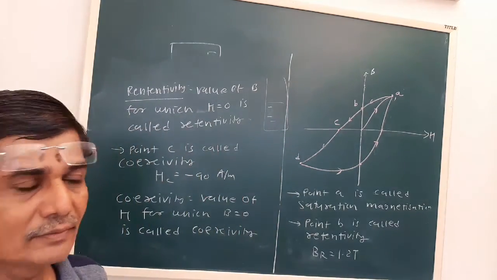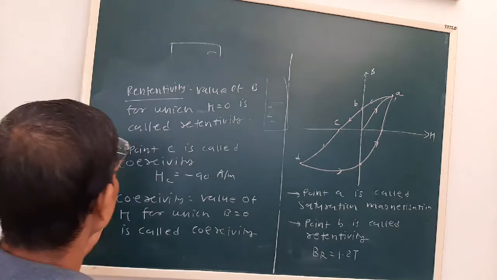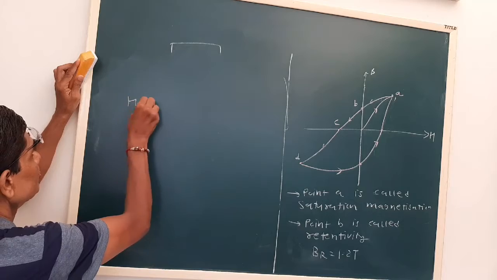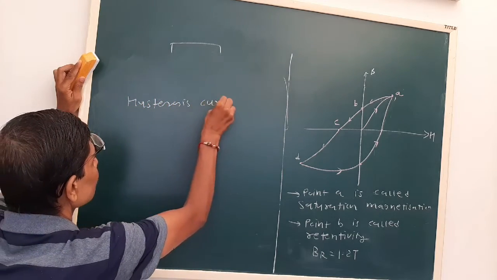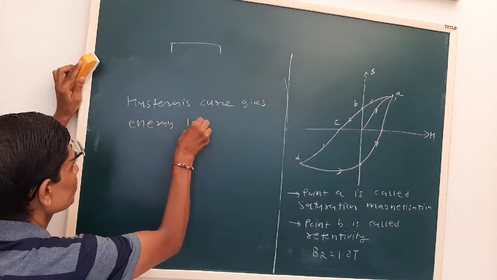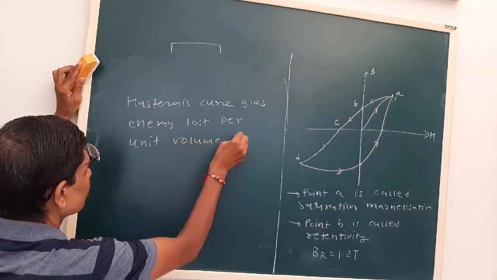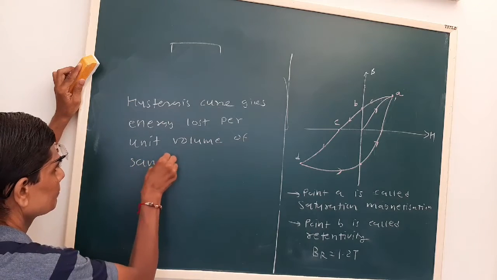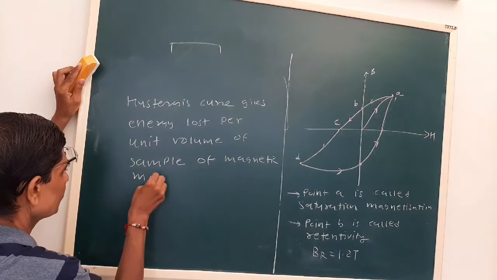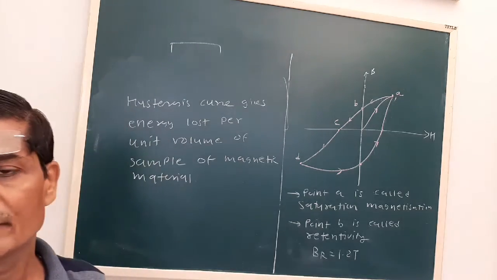This closed curve is called the hysteresis curve, and we can write: energy lost per unit volume of a sample of magnetic material. So the hysteresis curve is useful to study the magnetic property of the material.